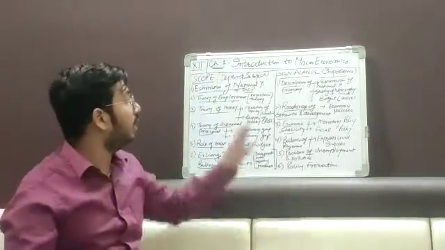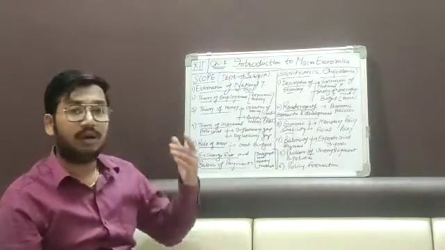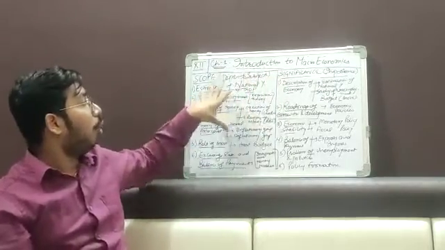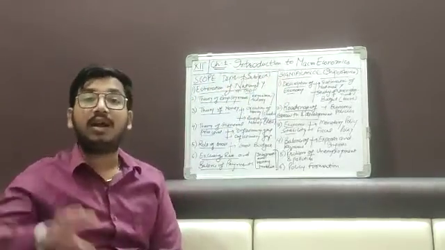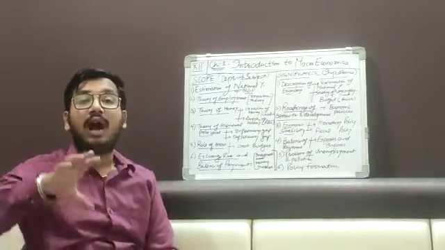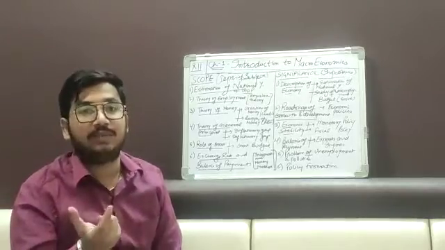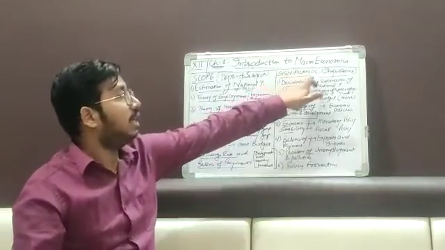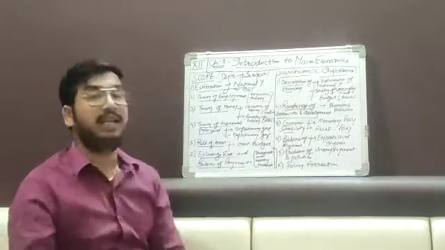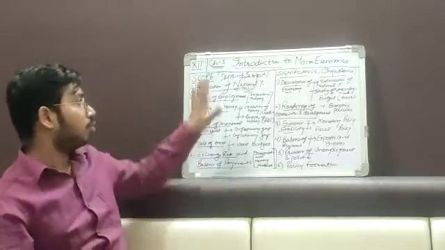Firstly, I will explain the difference between scope and significance. Students have great confusion about what is scope and what is significance. Scope is the depth of the subject, that is, how the subject can deal with these things, what we can get out of that subject, and what problems we can handle with it. And significance is the importance of the subject, that is, what the subject is telling us and what problems of ours it can solve.